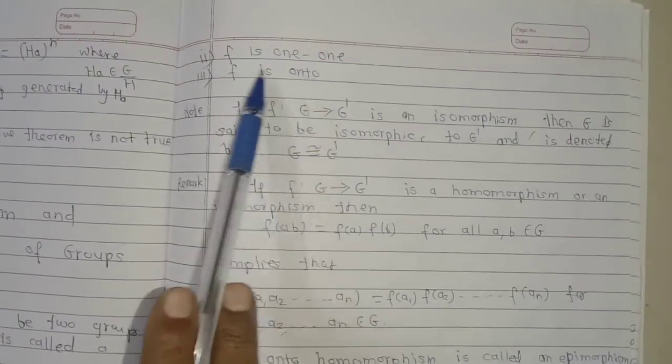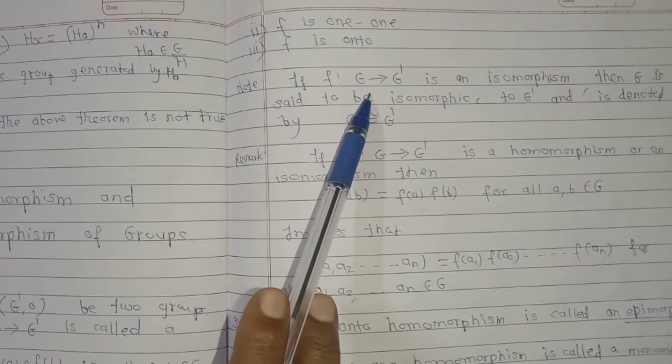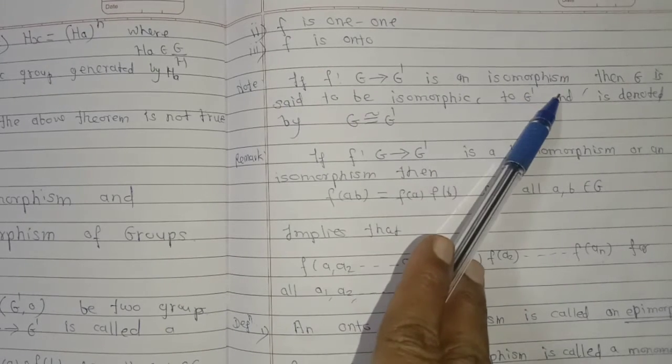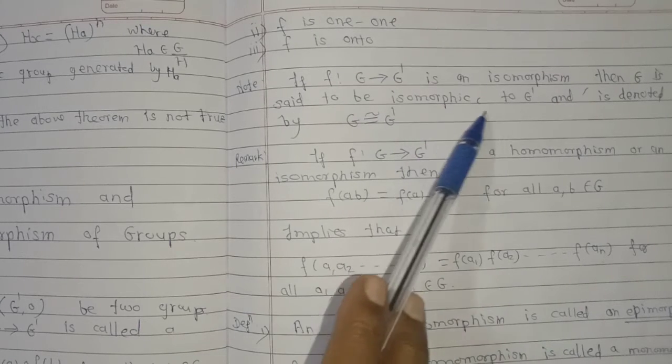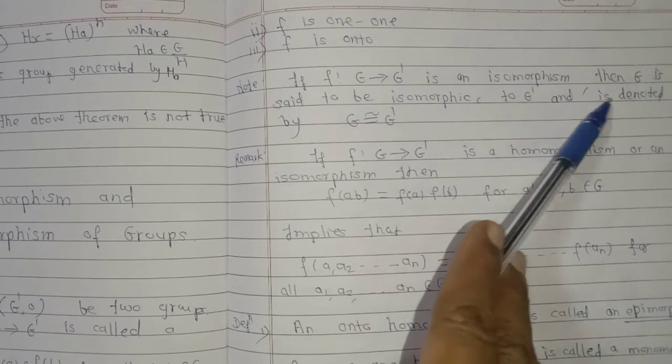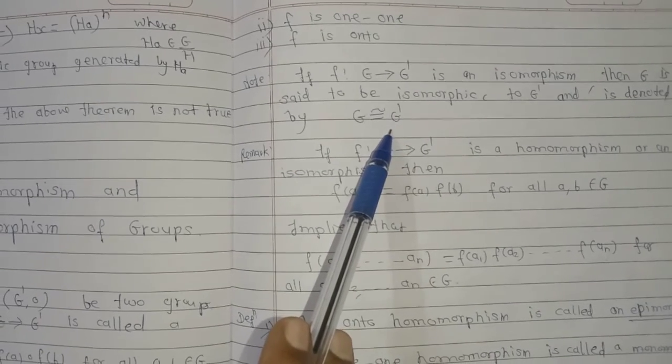Now we consider one note. If f from G to G' is an isomorphism, then G is said to be isomorphic to G' and it is denoted by G ≅ G'.